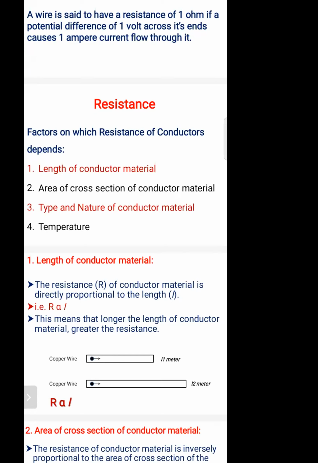As the cross-sectional area changes, resistance will vary. I will tell you later whether it increases or decreases.